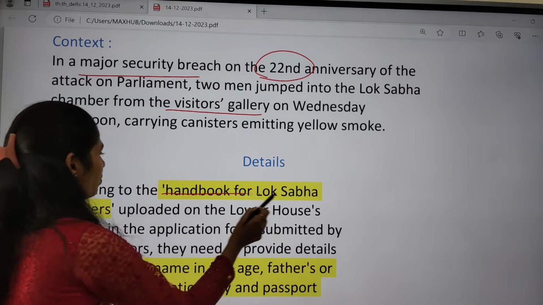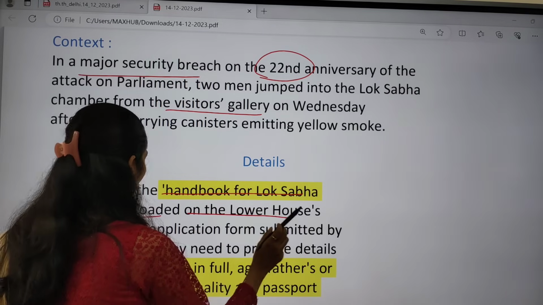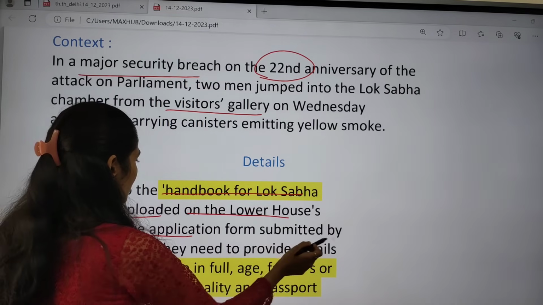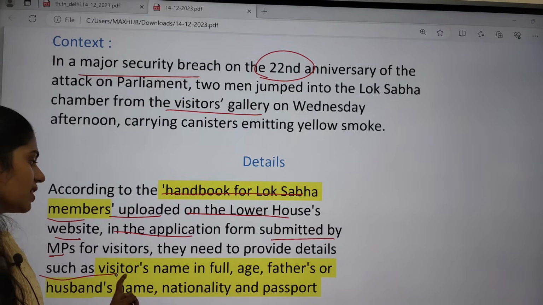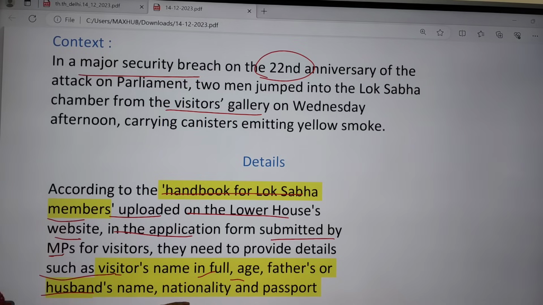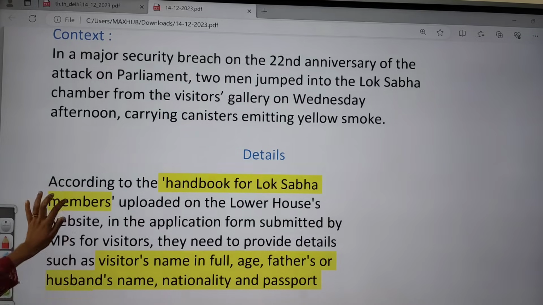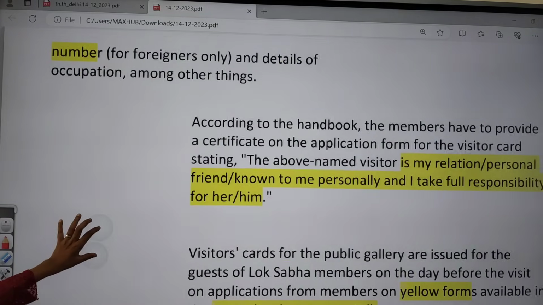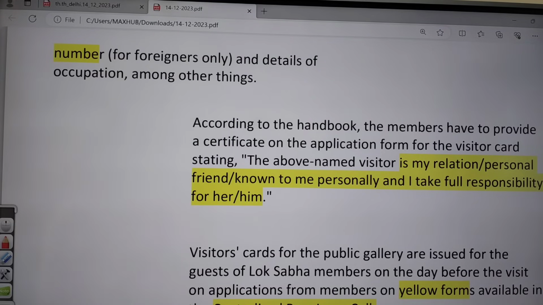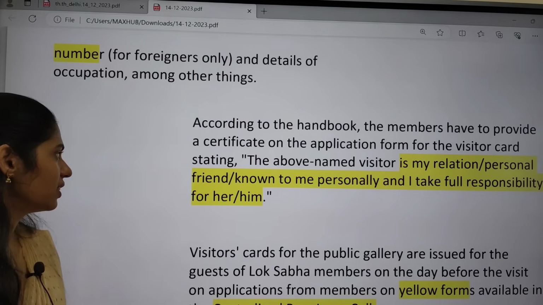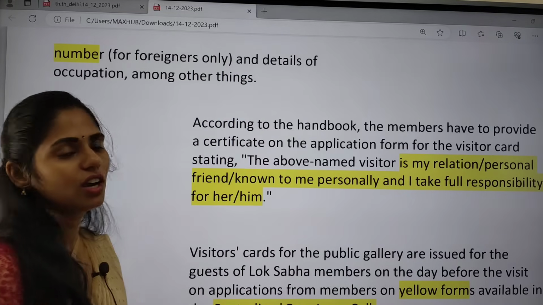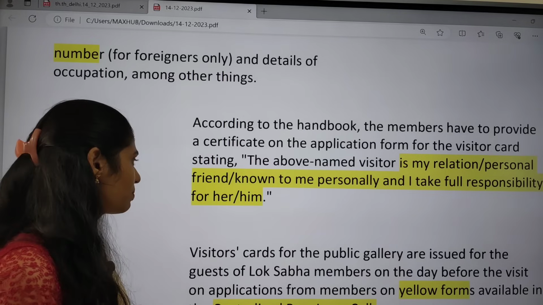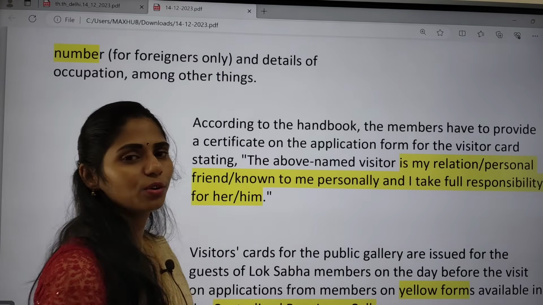According to the handbook for Lok Sabha members uploaded on the lower house website, in the application submitted by MPs for visitors, they need to provide details such as the visitor's full name, age, father or husband's name, nationality and passport. All these details should be given by the MPs for the visitors. And according to the handbook, the members have to provide a certificate on the application form for the visitor card, stating that the above named visitor is my relation or personal friend or known to me personally, and I take full responsibility for him or her.